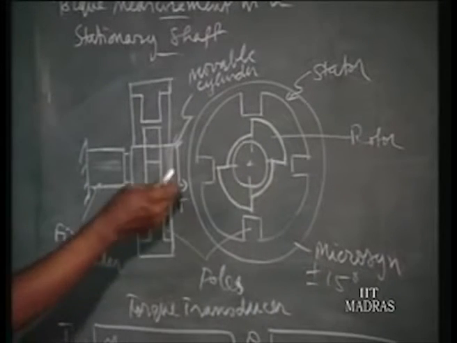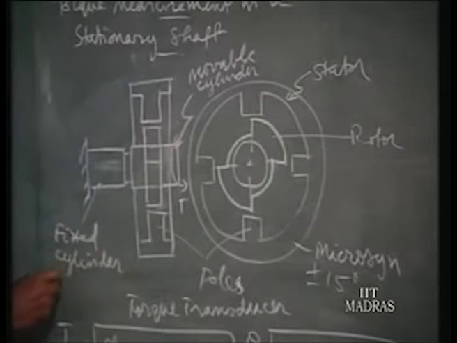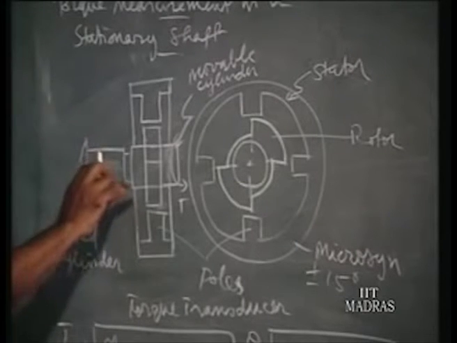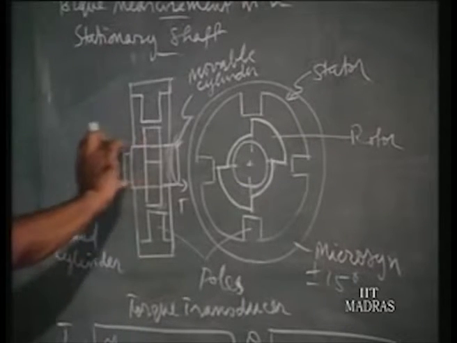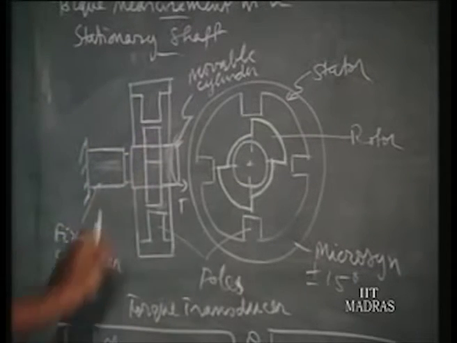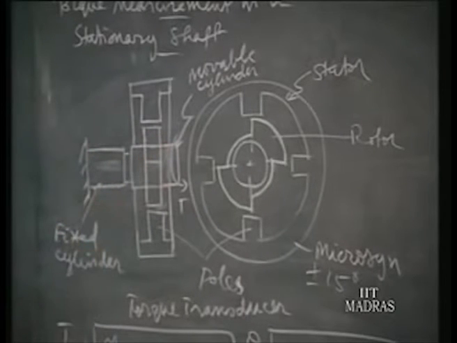Now the torque is applied. Now here as a part of the transducer, you will have 2 cylinders. One fixed cylinder, and then a movable cylinder connected by so-called cross leaf springs.